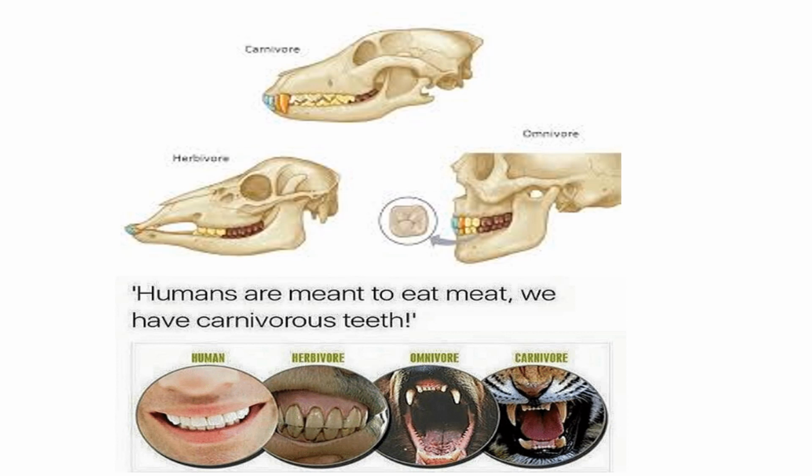Now we know that the type of food that an animal eats will determine what kind of teeth they have. For example, here is carnivore. Carnivores are animals that only eat other animals. So they will have canine teeth to tear the meat. Next is herbivore.